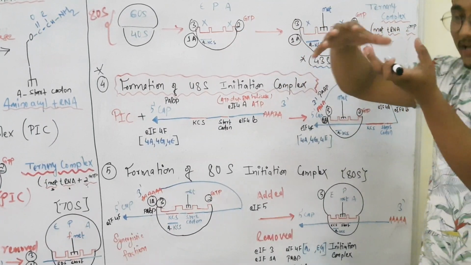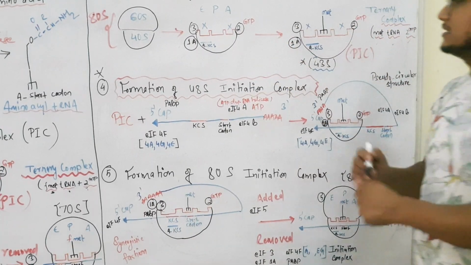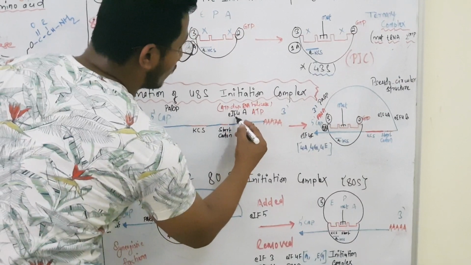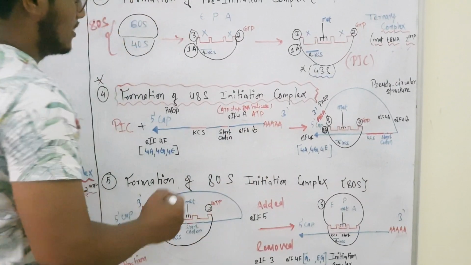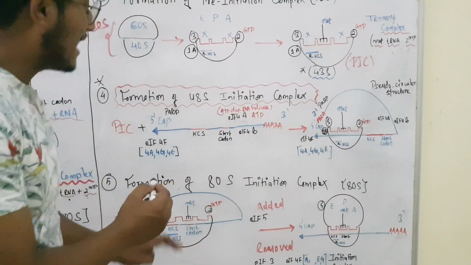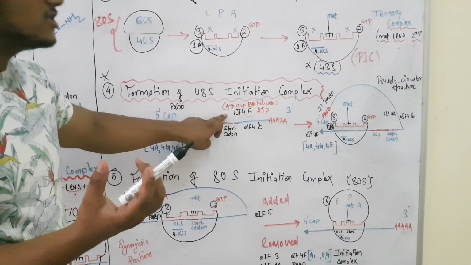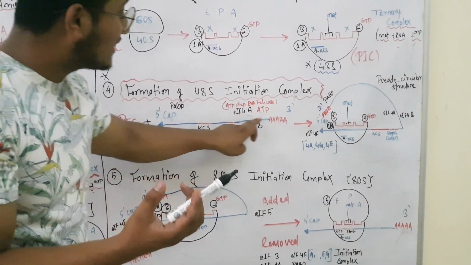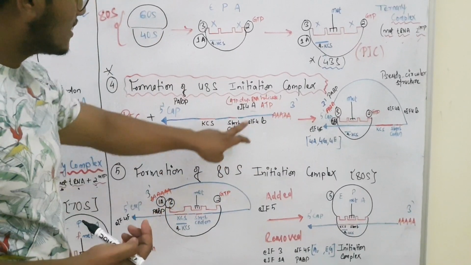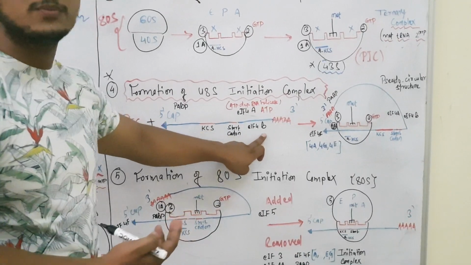So in order to remove that secondary structure, or in order to reduce the complexity of the mRNA, the initiation factor like eukaryotic initiation factor 4A, which is actually an ATP dependent RNA helicase, that means it has activity of helicase, which with the help of ATP will break down the base pairing and make a long mRNA. Okay, and this will be stimulated or promoted by eIF4B.